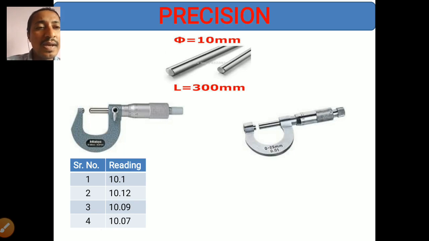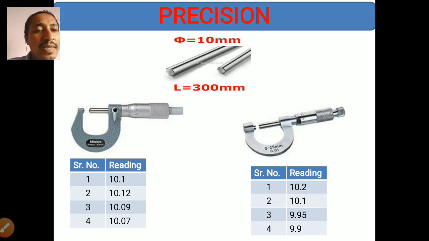When I measure the dimension of this rod using the second micrometer, it shows readings of 10.2 on the first day, 10.1 on the second day, 9.95 on the third day and 9.9 on the fourth day. Let us compare these two results. These are the results of the first micrometer, and these are the results of the second micrometer.